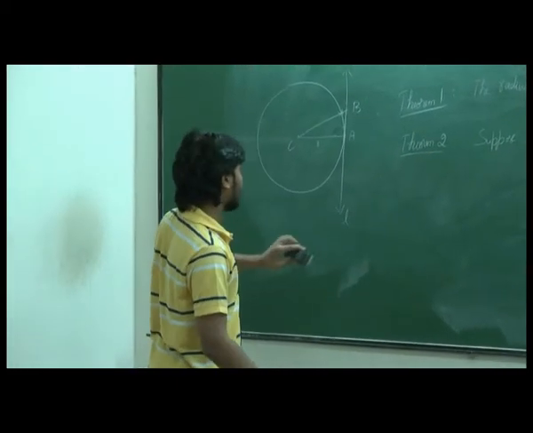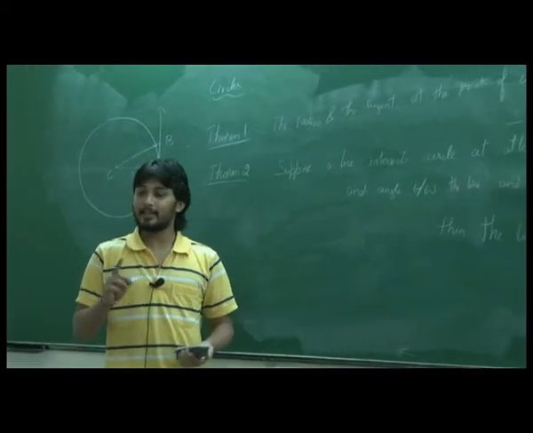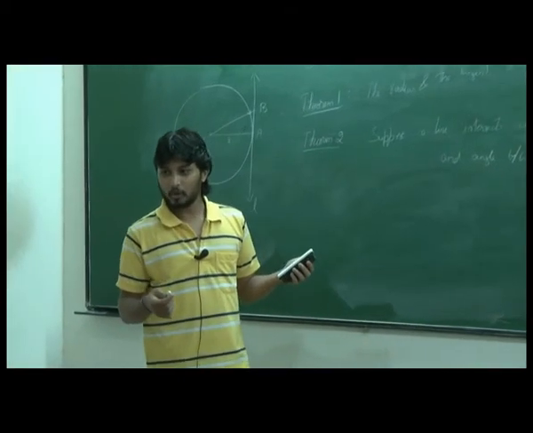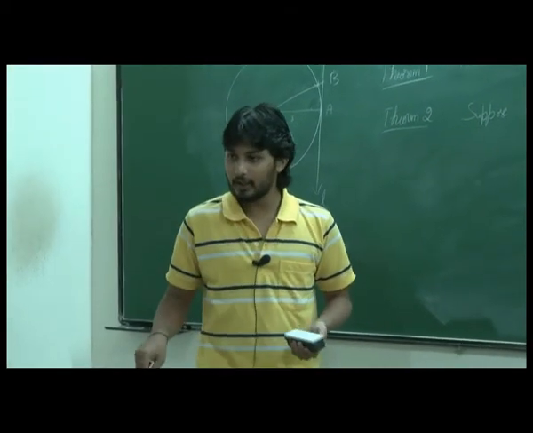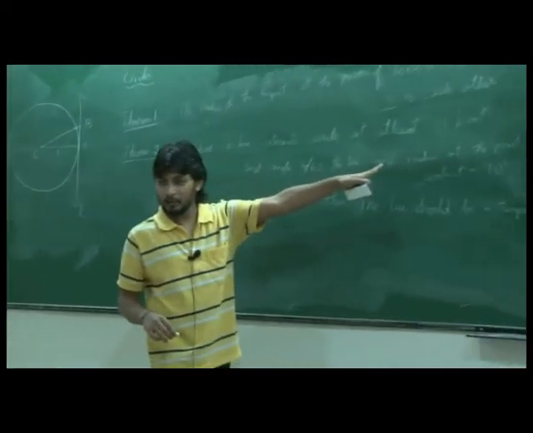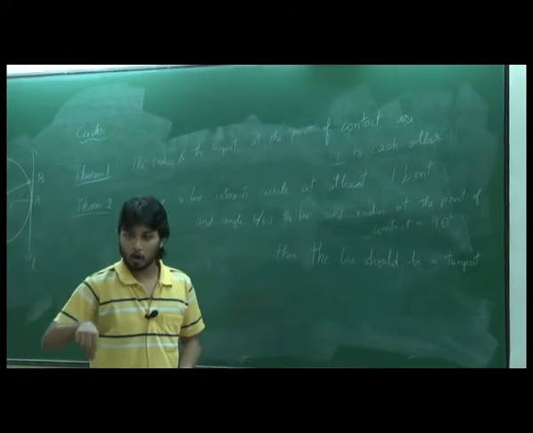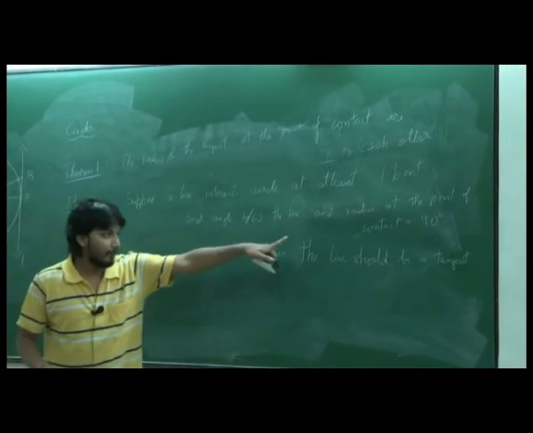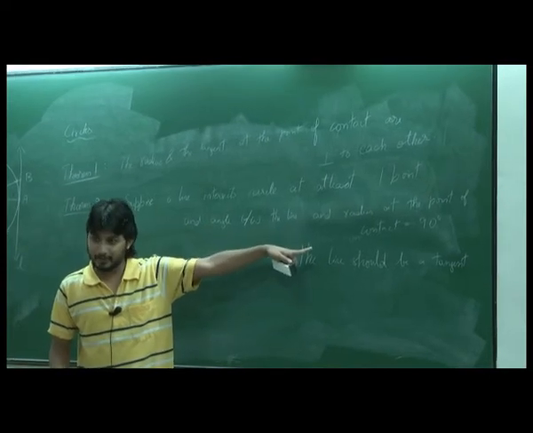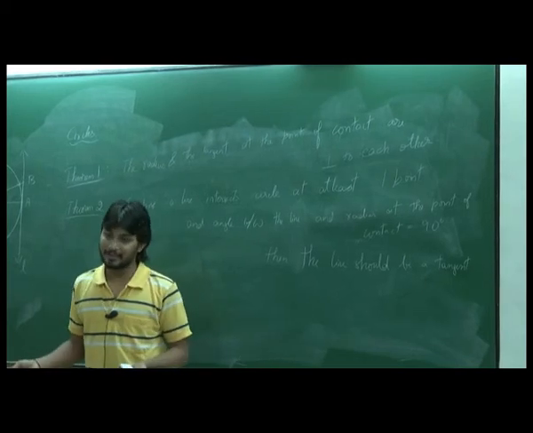So let's understand this first. Suppose there is a line which intersects at least at one point. It can be 1 or 2 basically, because it cannot be more than 2 for sure, right? Any line can have at most 2. Suppose it intersects at least at one point, that is, exactly at 1 or 2. And if at any one point it is making 90 degrees with the radius, then it has to be a tangent. There is no way it can be a secant.